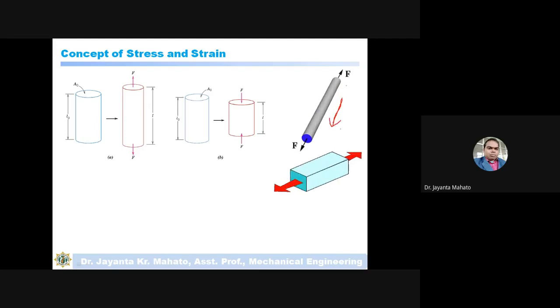The cross sectional area, the area just perpendicular to the applied force. So this force divided by per unit cross sectional area is called the stress. Means how much force is applied per unit cross section.